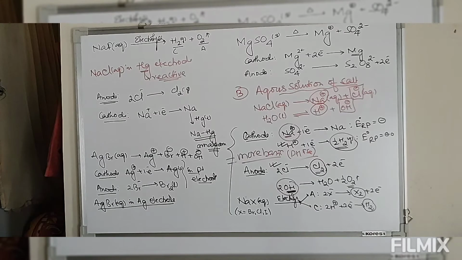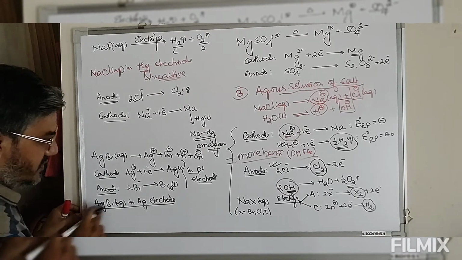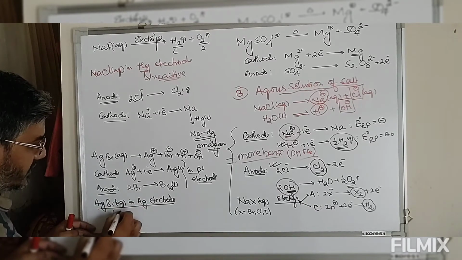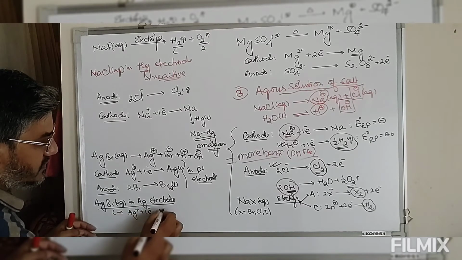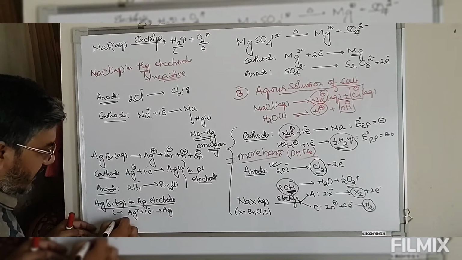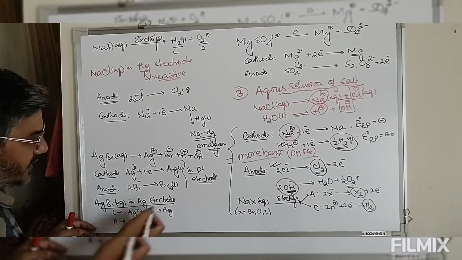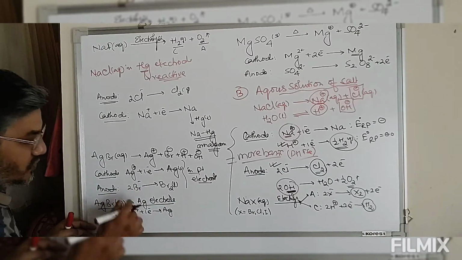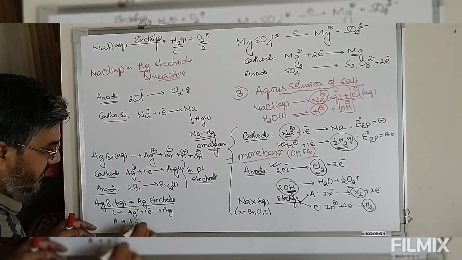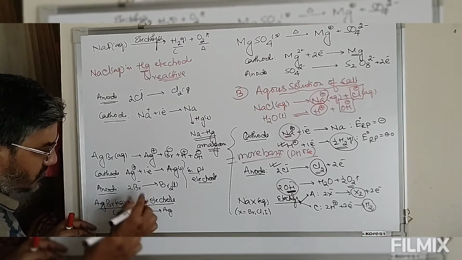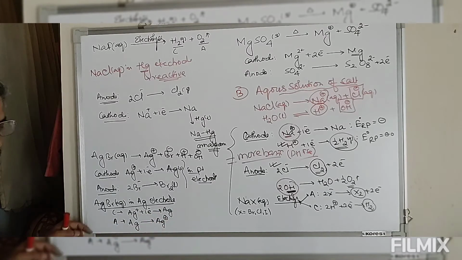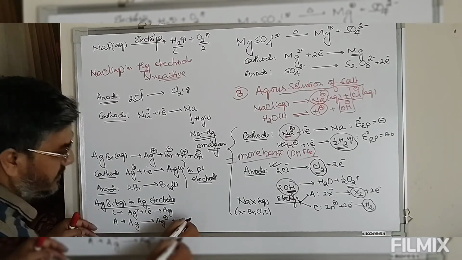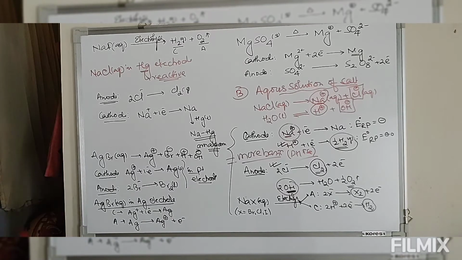Now at cathode, Ag plus takes one electron and is reduced to Ag, and at anode, the Ag which was used as an electrode, since this is reactive, oxidizes to give you Ag plus. One electron is released.